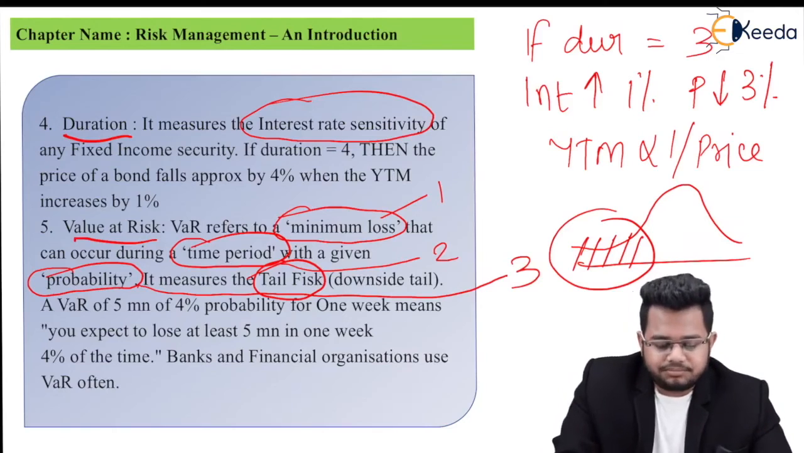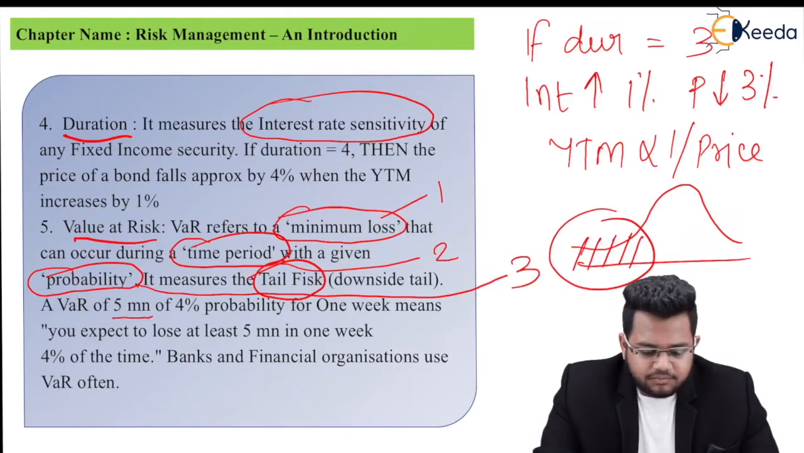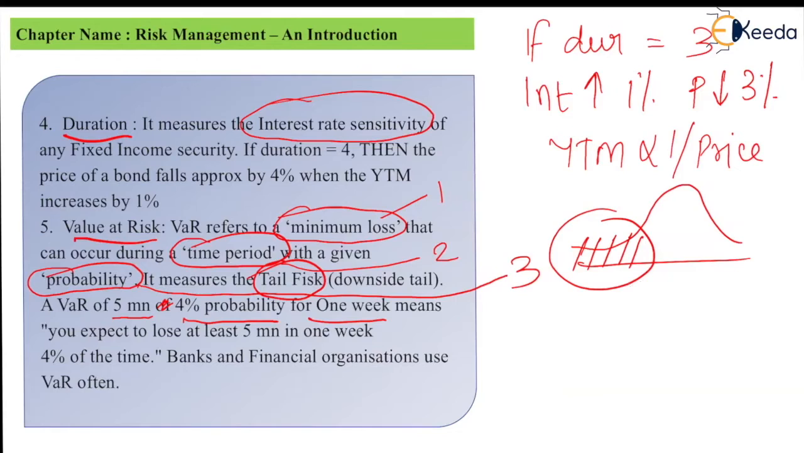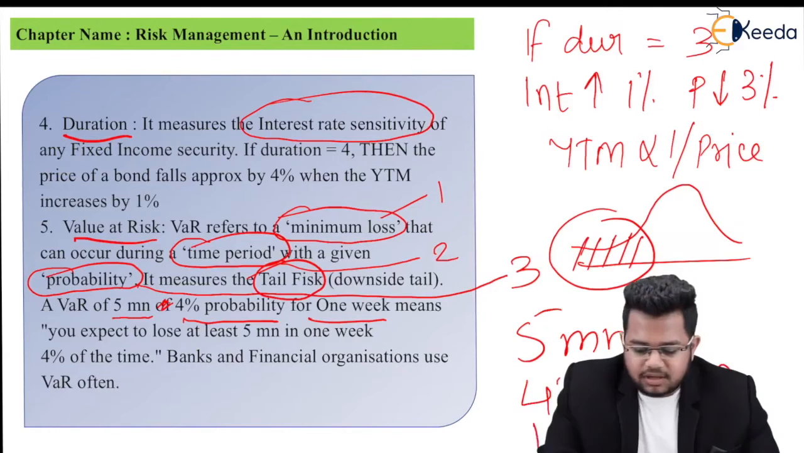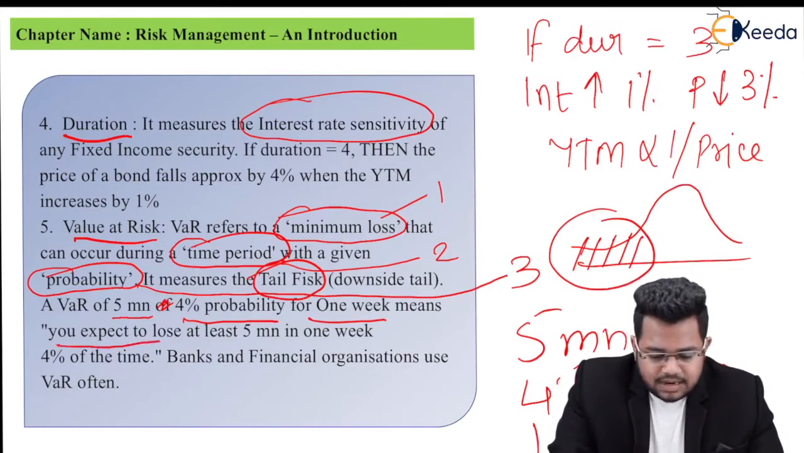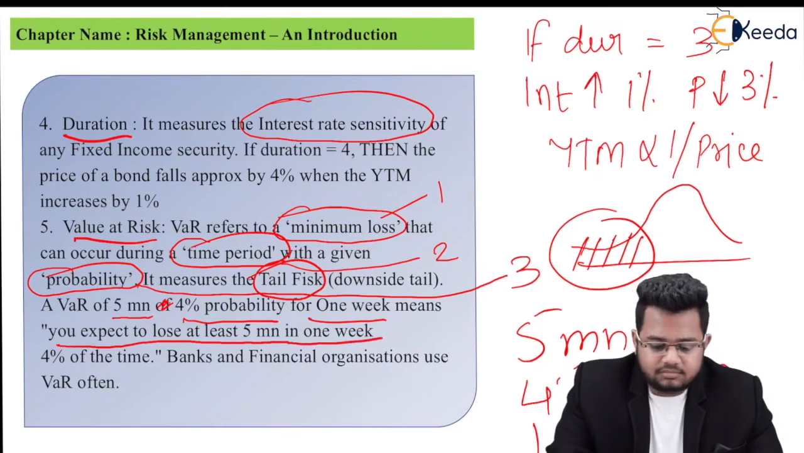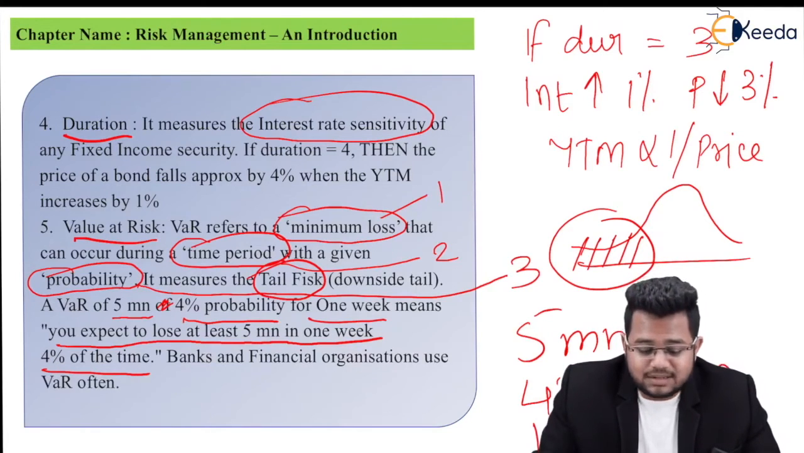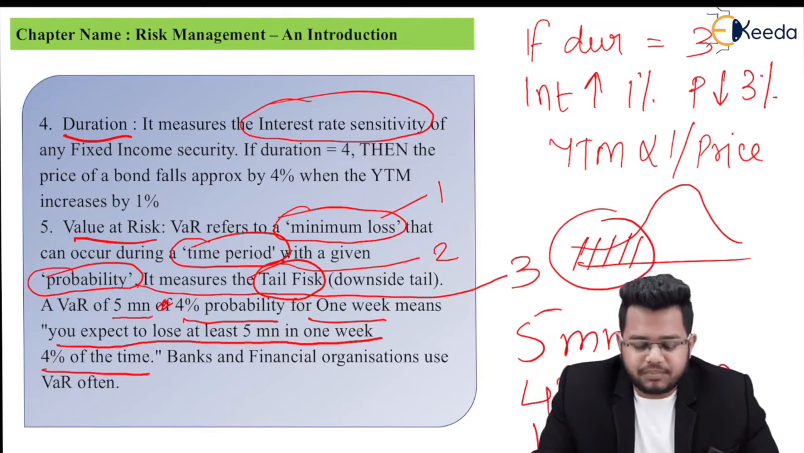Now let's see one example. VAR of 5 million with 4% probability for 1 week. See, now all the 3 items are given. Minimum loss is 5 million, probability is 4%, means 4% chance, and time period is 1 week. How do we interpret it? So you expect to lose at least 5 million in 1 week 4% of the time. What did I say? You expect to lose at least 5 million in 1 week 4% of the time.